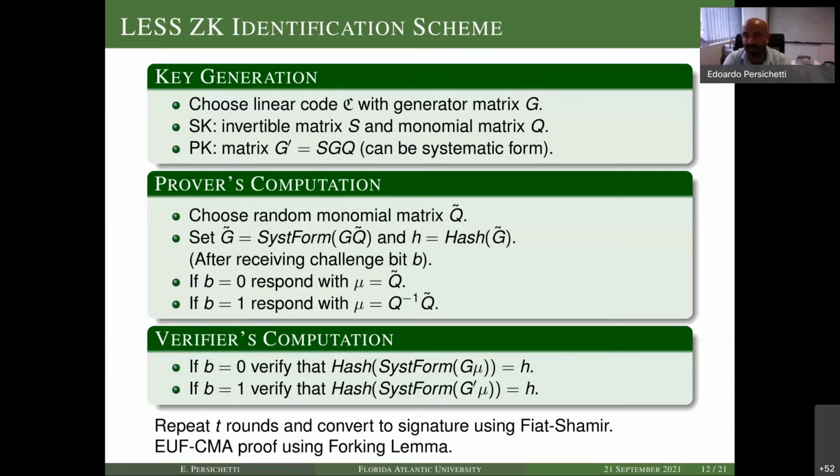And this is the reason, by the way, why these kind of zero knowledge protocols lead to very large signatures, since we have to repeat several times. And then the protocol can be converted by standard means, for example, the Fiat-Shamir transformation, which makes it non-interactive. And this also gives us a proof of security for EUF-CMA, which is the existential unforgeability property.